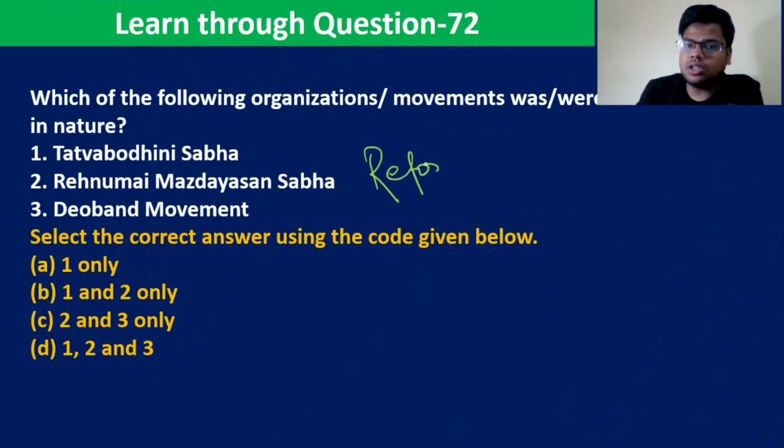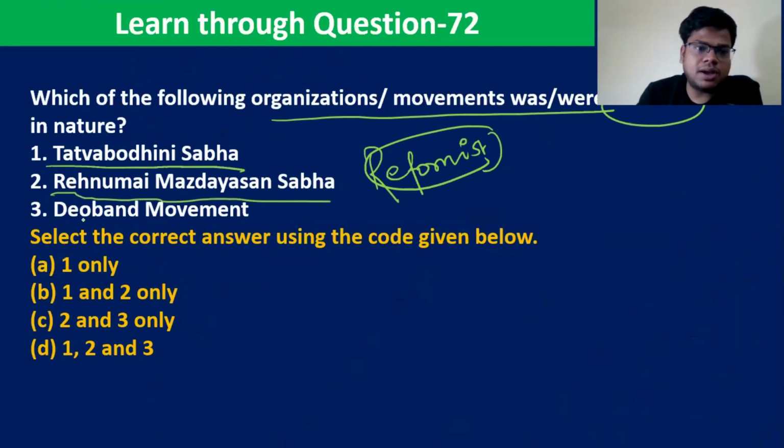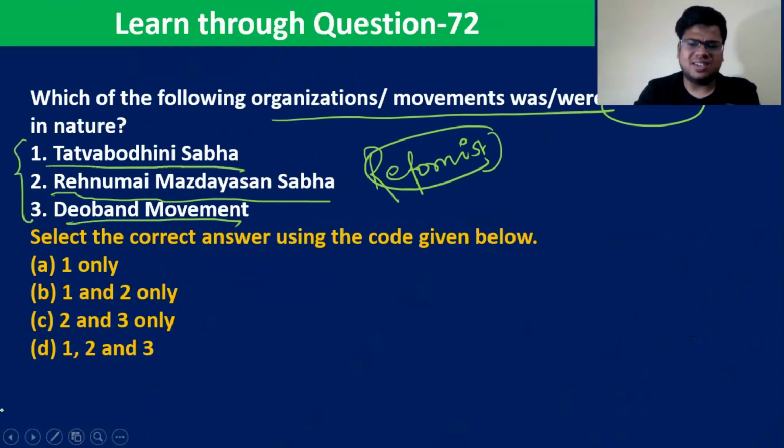Next question: which of the following organizations was or were reformist in nature? If you're not able to see the question because of the video, the question is which of the following organizations was or were reformist in nature? First is Tattvabodhini Sabha, second Rahnumai Mazdayasnan Sabha, third Deoband movement. So these are the three institutions that we have read. Now pause the video and try to remember the leader associated with each of them, and whether it was a reformist or a revivalist movement.